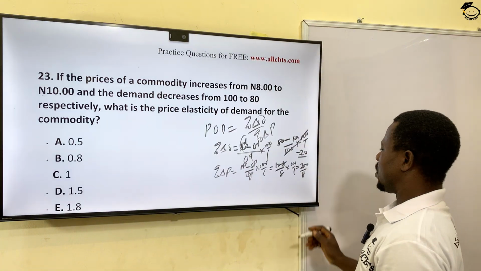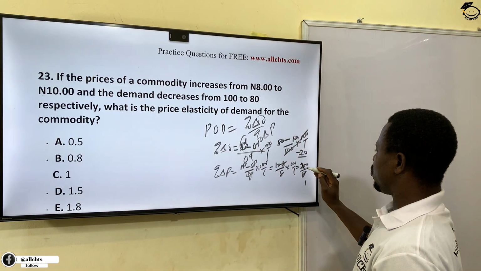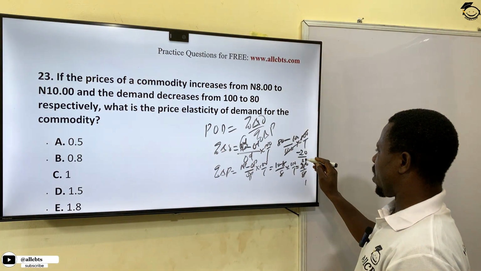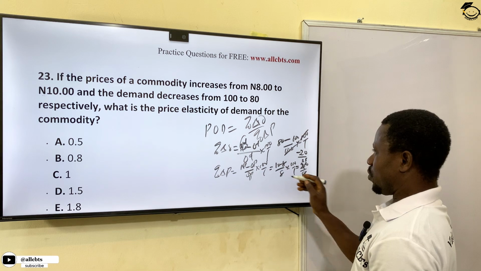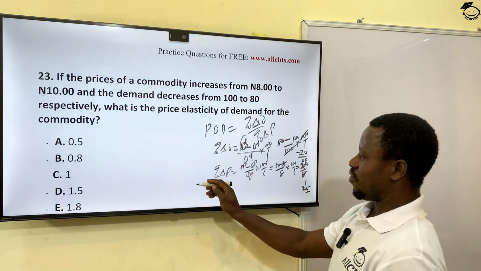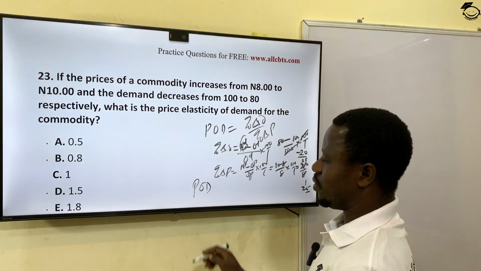8 times 1 over 8. So 8 here 1. 8 in 20 is 2. Remainder 4. 8 in 40 is what? 5. 25. So change in price is what? 25. All right? So we can now find our price elasticity of demand.